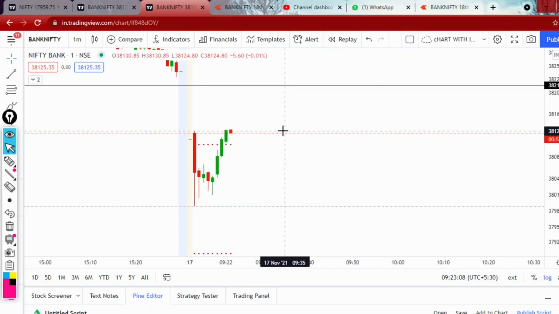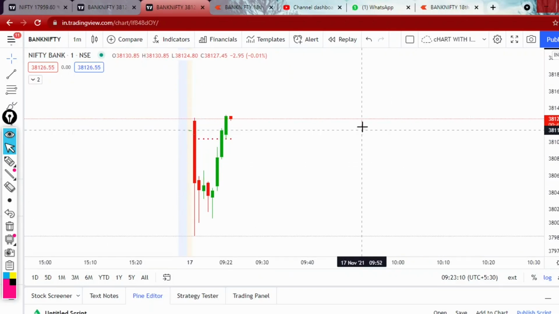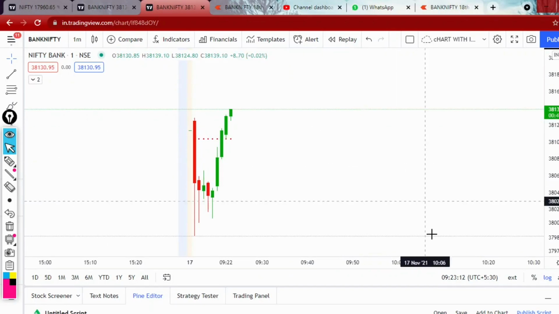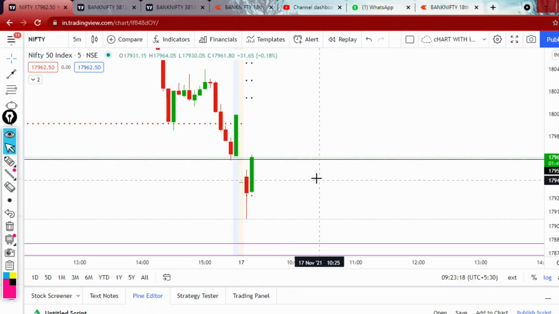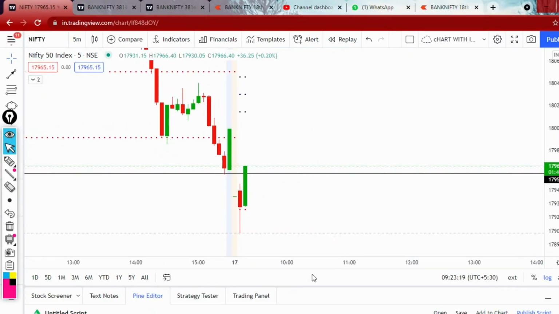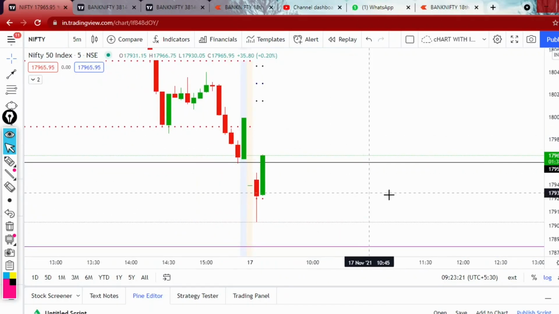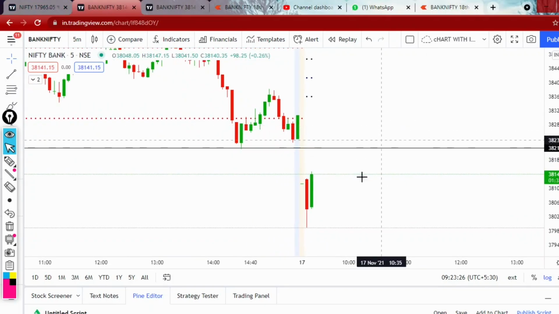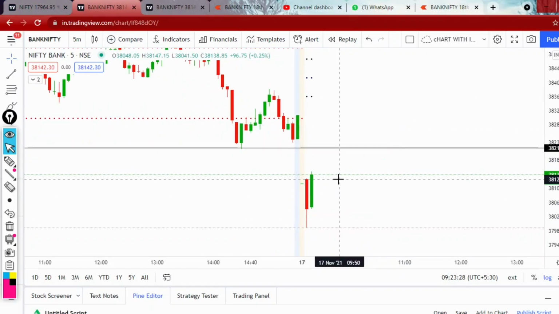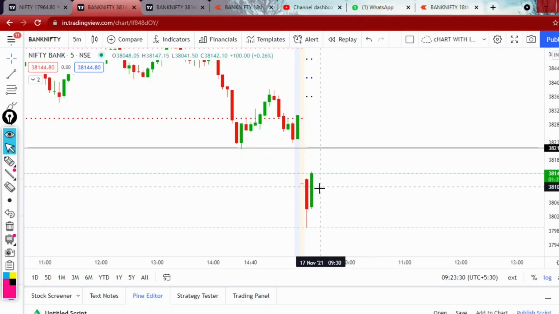The 1 minute candle closed above the first candle high, that means the sellers' level has been broken in the 1 minute time frame. But for the breakout to confirm, we need to wait for the first 5 minute candle close. See here, Nifty is also trying to break the PDL level. Bank Nifty is almost trying to break the first candle high, that means the red candle high.